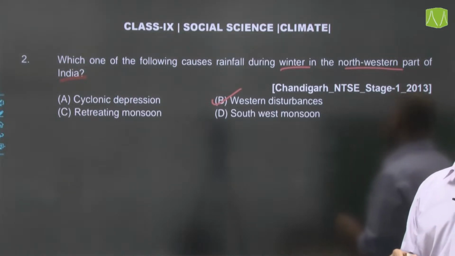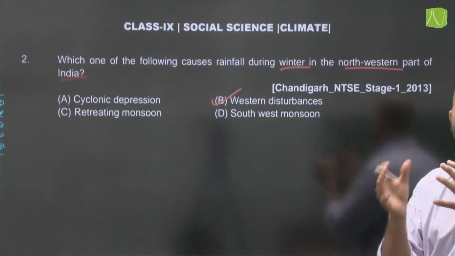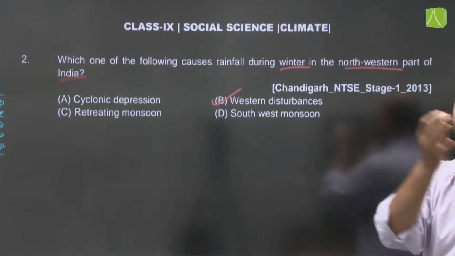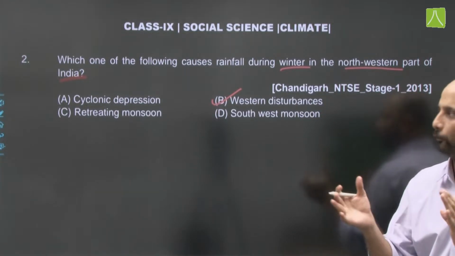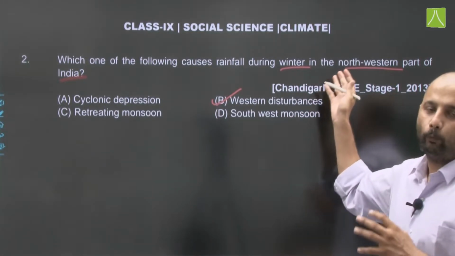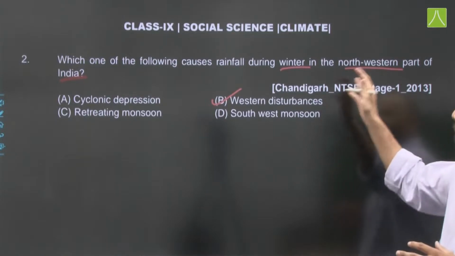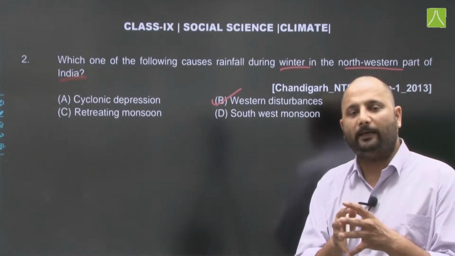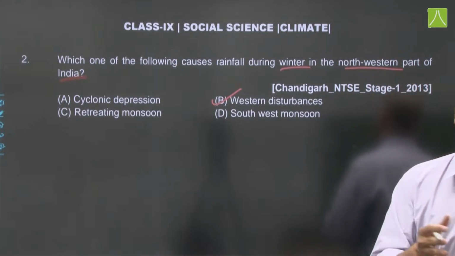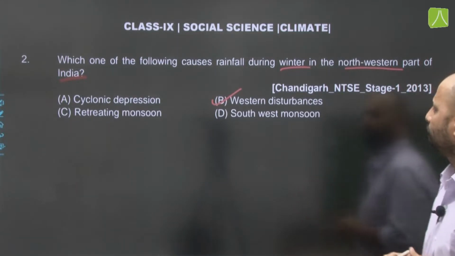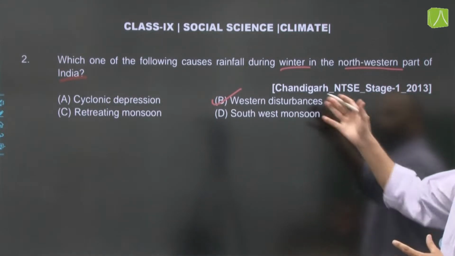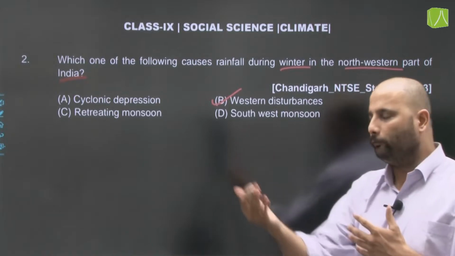Now, as we know, western cyclonic disturbances originate in the Mediterranean region and then they are carried over by the westerly flow. They are the reason why during the winter months rainfall is received in India, and it is also locally known as Mahavat. So, option number B is the correct answer. Now, moving on to the next question.